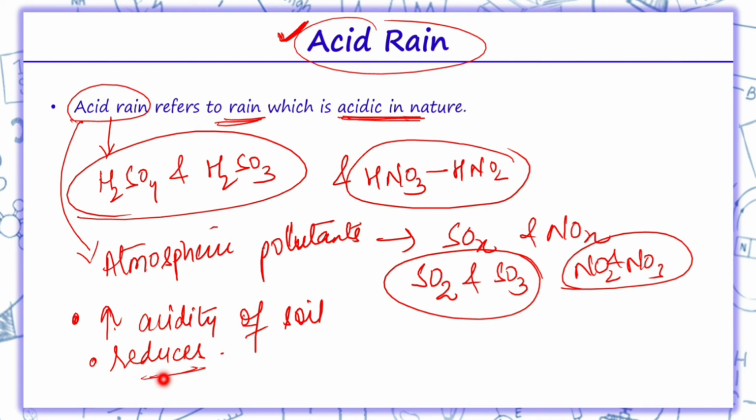These all are the drawbacks of acid rain: it depletes the soil of nutrients, increases acidity of soil, reduces fertility of the soil, and destroys marine life. These are certain disadvantages of acid rain.